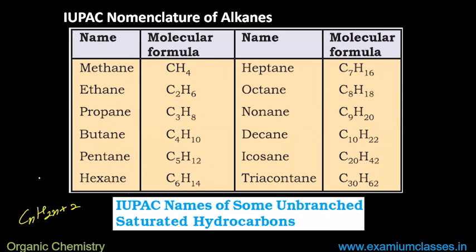So now we have to learn the names of alkanes up to triacontane. Yes, at most triacontane if you are preparing for competitive examinations also. But normally questions do not appear for icosane or triacontane, it is only up to decane. Yes, sir, finished.